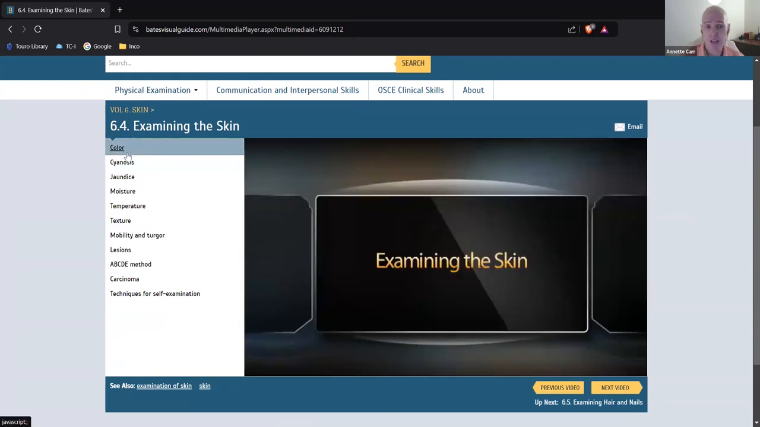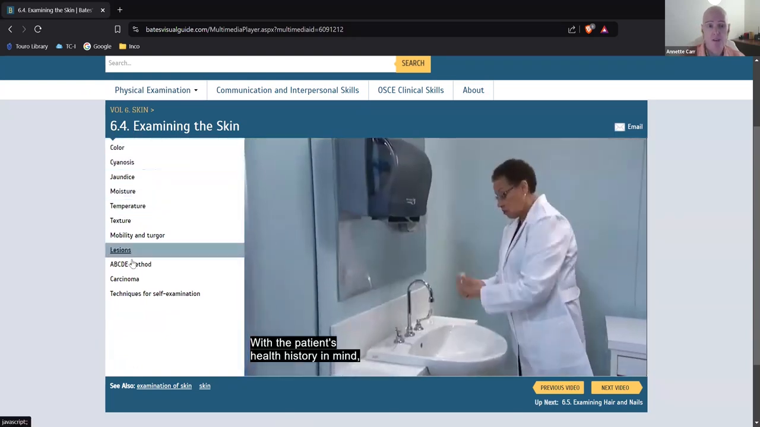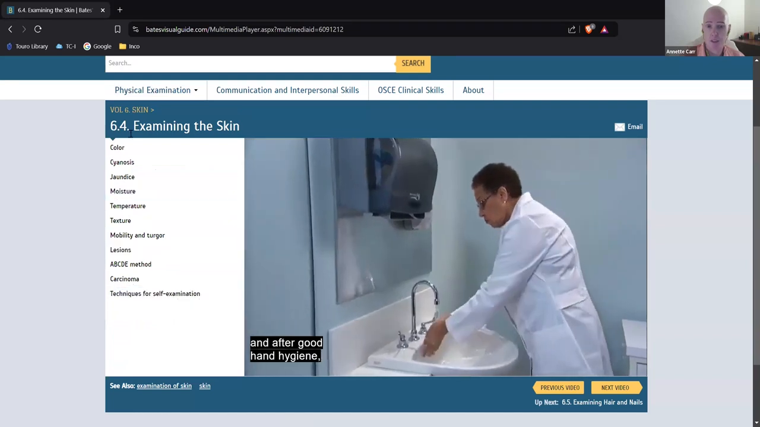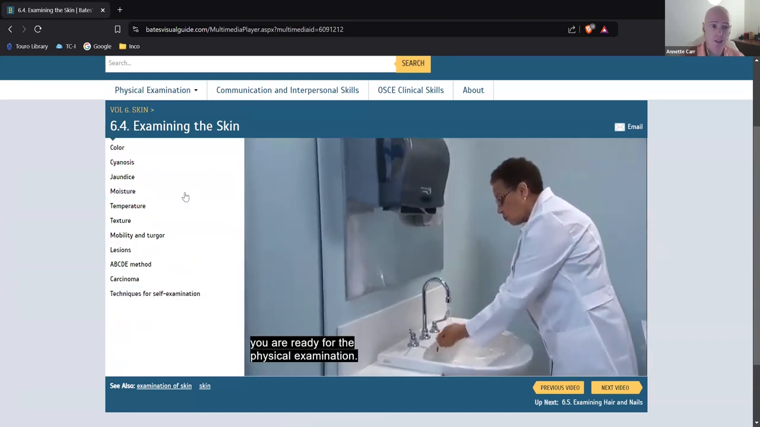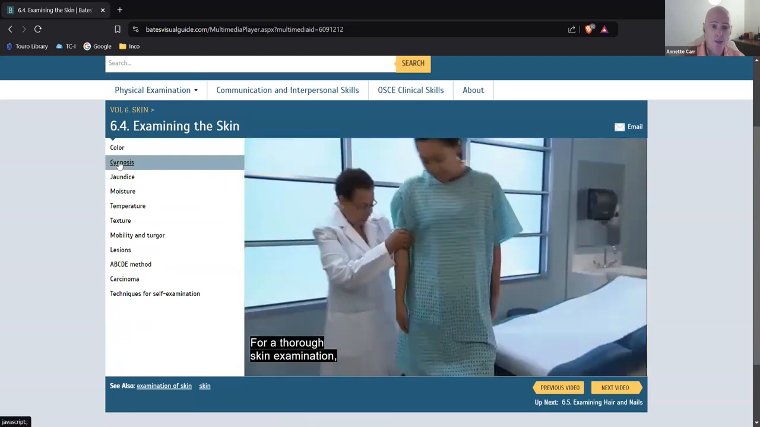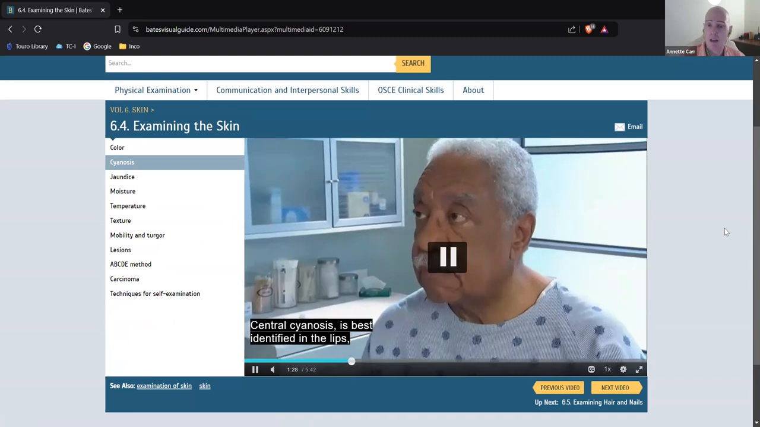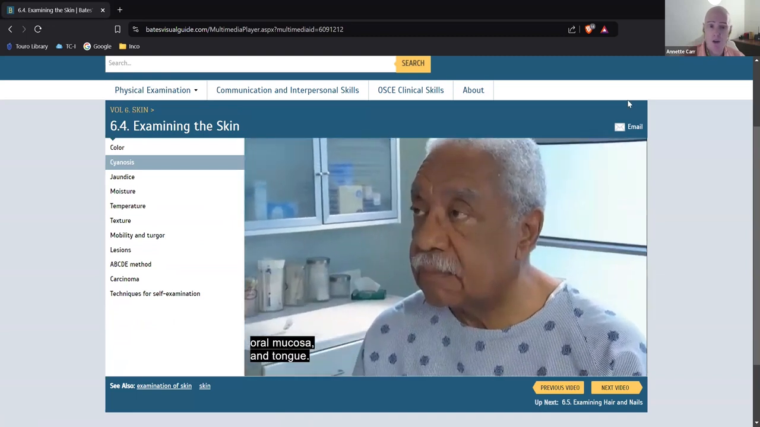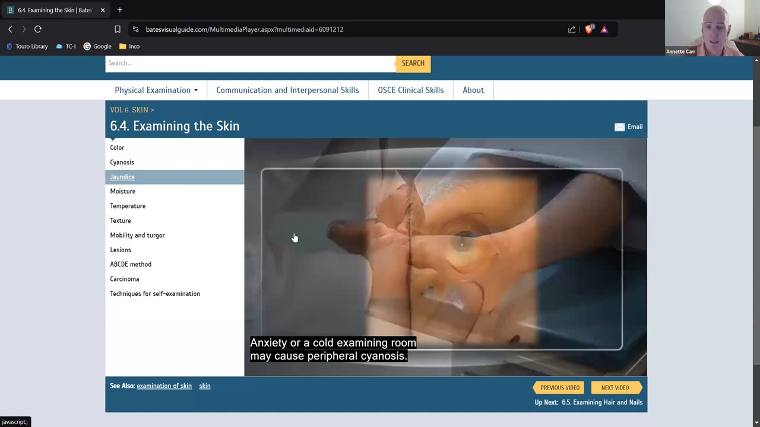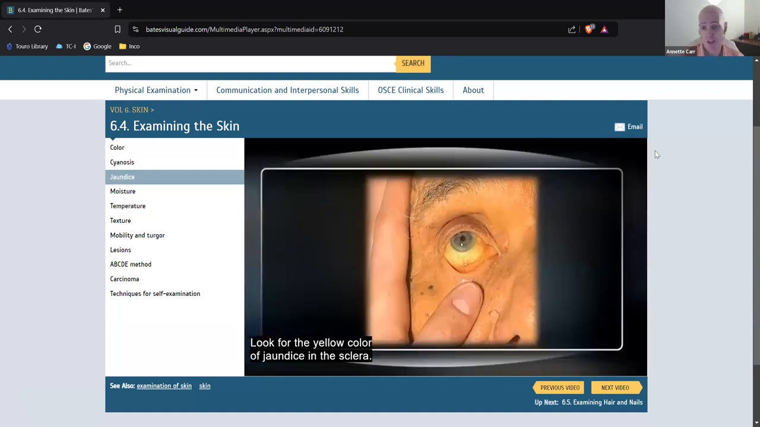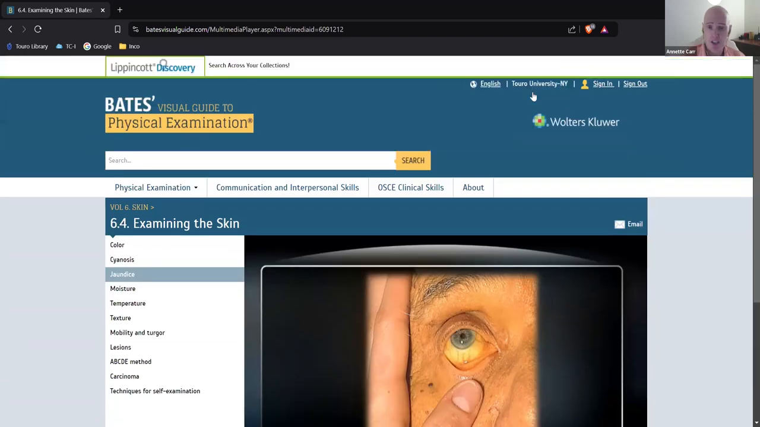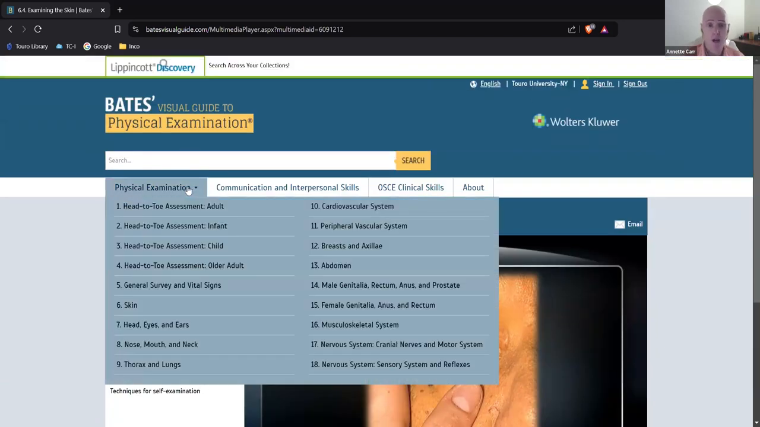On the left-hand side, we have subchapters for various parts of this chapter on examining the skin. For instance, if I want to look at cyanosis, I can click on cyanosis, and this will show me the symptoms of cyanosis and what to look for. Or perhaps jaundice. It'll also show you some clinical pictures of what jaundice may look like in a patient, so that'll help you in your skills. So that's physical examination, very straightforward, not too complicated.